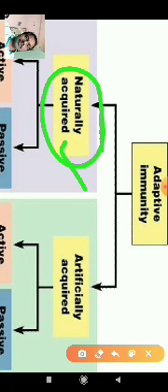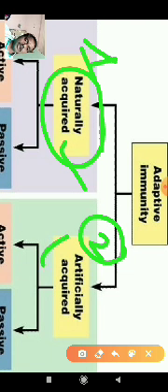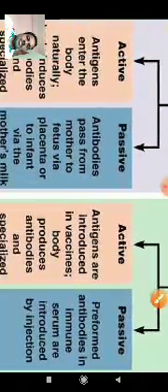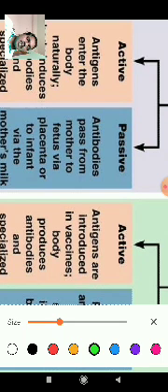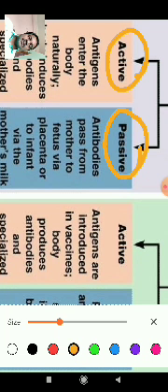Specific immunity is divided into natural acquired immunity and artificially acquired immunity. In natural acquired immunity, if the body naturally releases the antibodies itself, we call that active natural acquired immunity. If the body depends on others, where antibodies are naturally present but come from others, we call that passive natural acquired immunity.